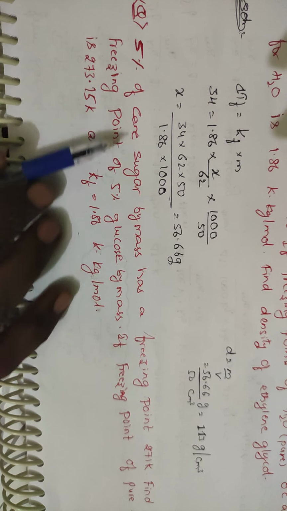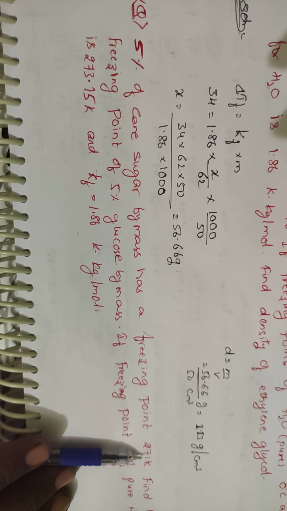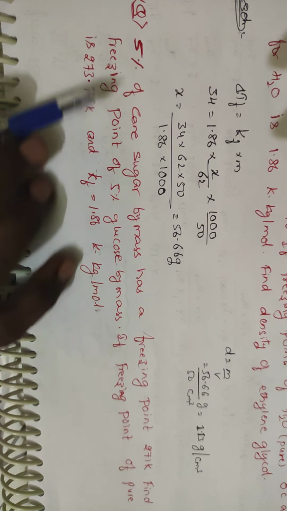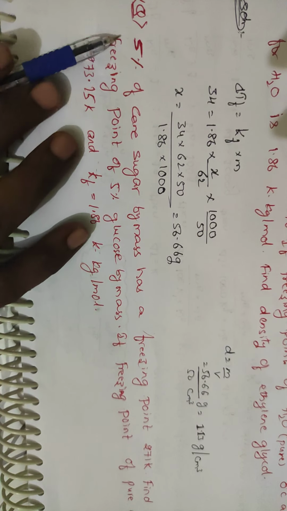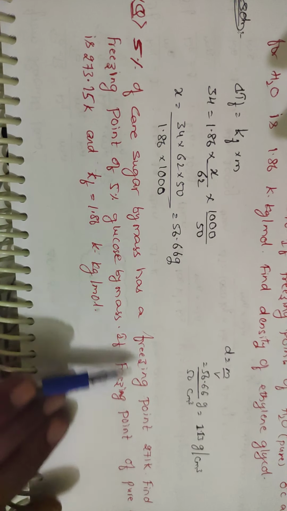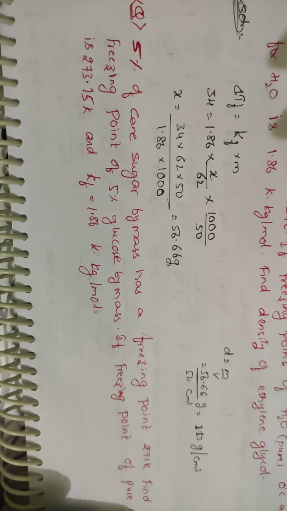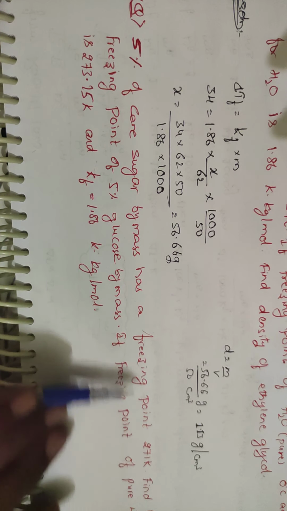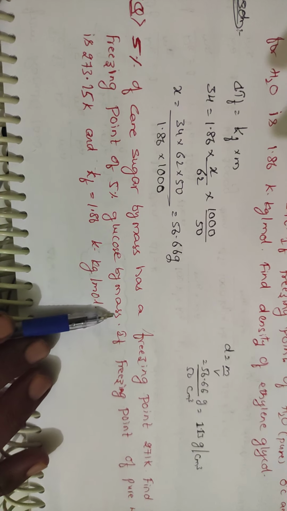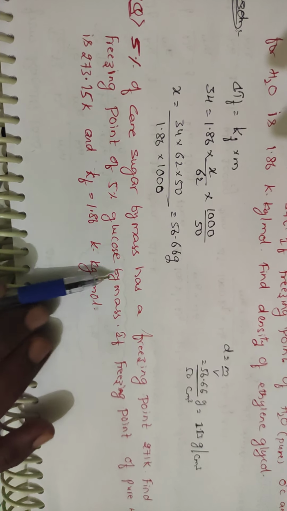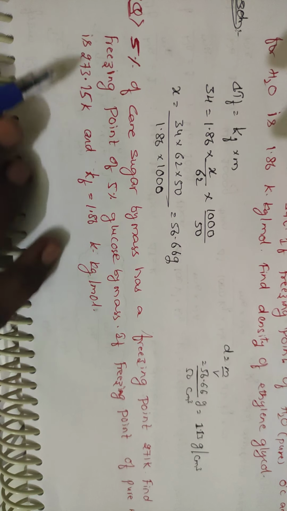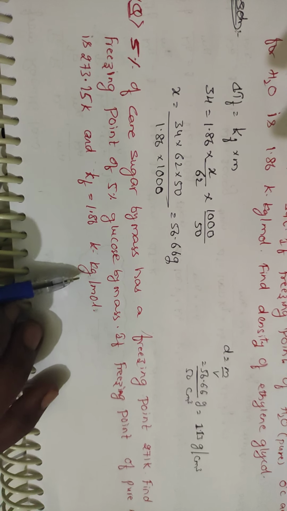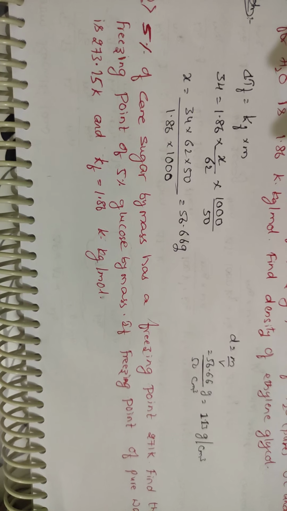The question: 5% cane sugar by mass has a freezing point of 271 Kelvin. So one condition is cane sugar. What is the formula of cane sugar? C12H22O11. 5% by mass means 5 grams of substance is present in 100 grams of solution. It has a freezing point of 271. Find the freezing point of 5% glucose. He is asking the freezing point of 5% glucose by mass. Here also it is the same: 5 grams of glucose is present in 100 grams of the solution. If the freezing point of pure water is 273.15 Kelvin and Kf is equal to 1.86 Kelvin kg per mole. Pause the video, students, and try to solve this question.